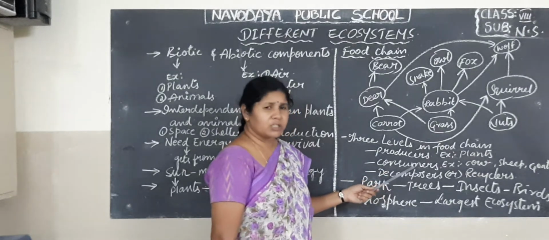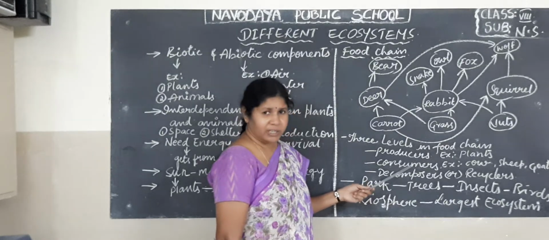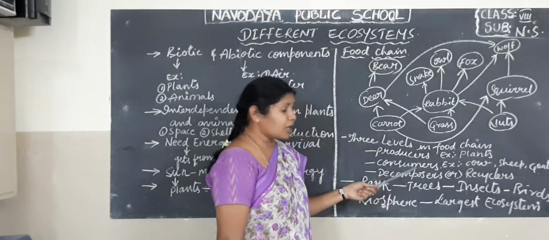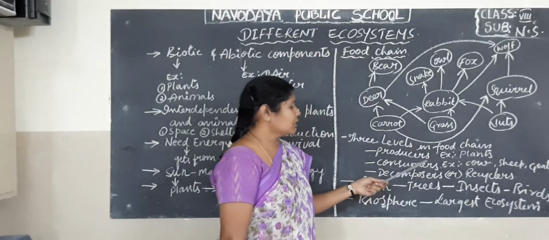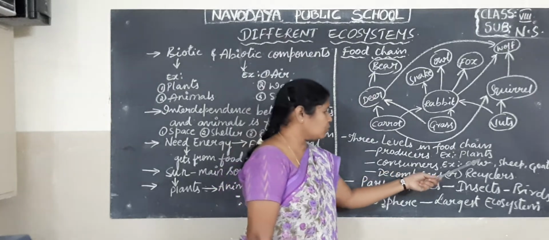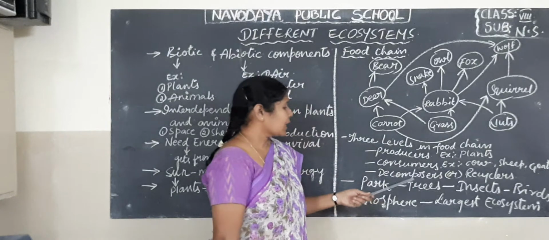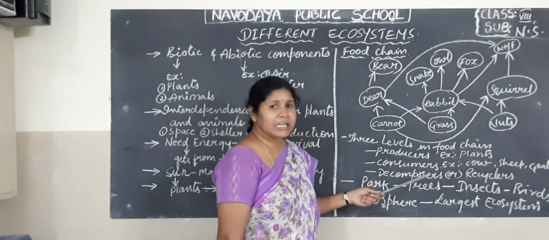Consumers are also divided into three levels, that is primary, secondary and tertiary, which we can learn afterwards. But remember, consumer, consume. What will it consume? It will consume the plant products. The best examples are cow, sheep, goat, rabbit, etc. And last but not least, the decomposers.